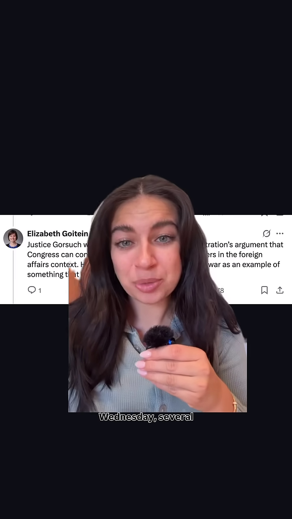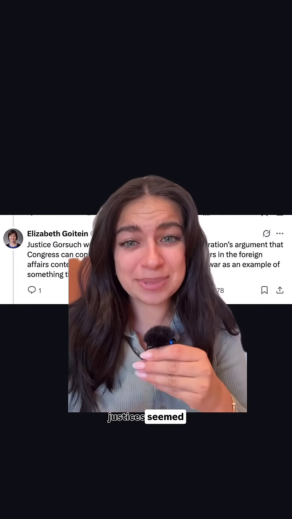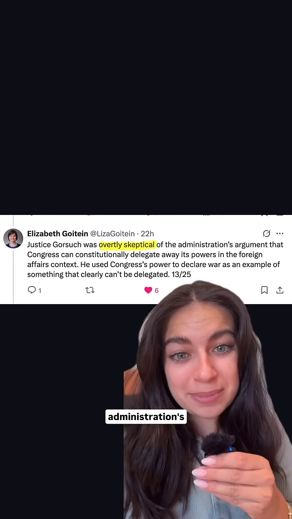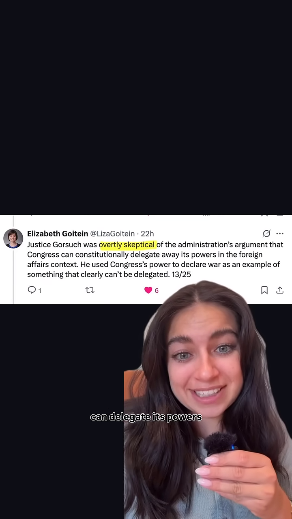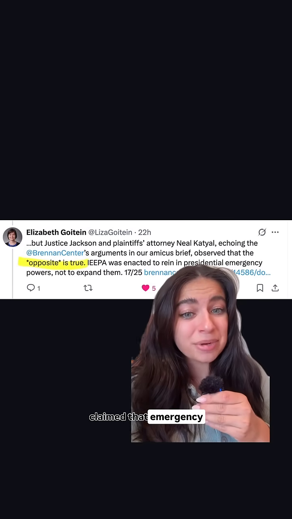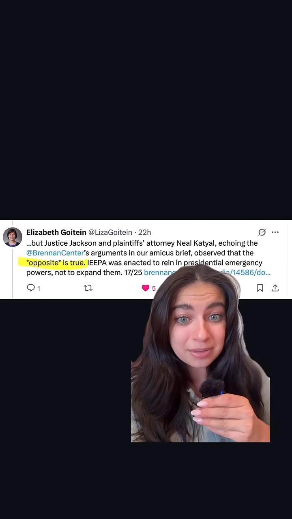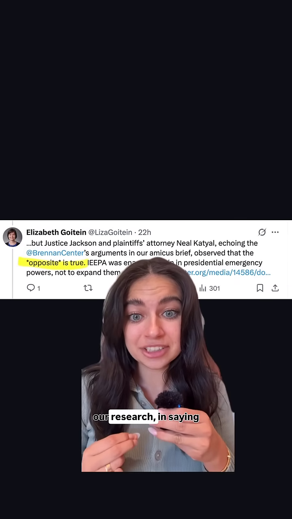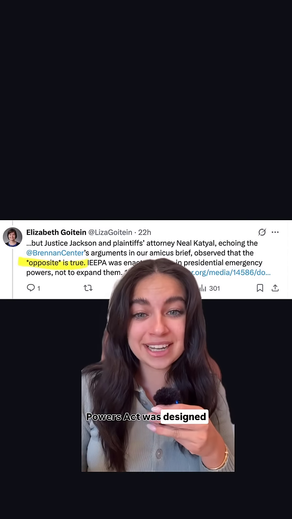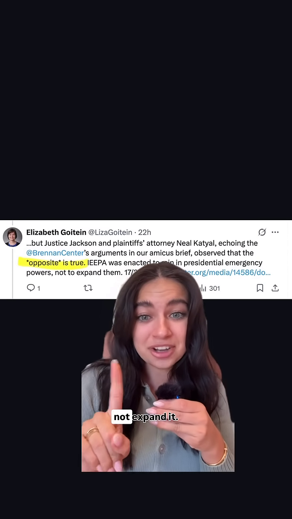At the Supreme Court on Wednesday, several justices seemed skeptical of the president's case. Justice Gorsuch was doubtful of the administration's argument that Congress can delegate its powers away on foreign affairs. While the administration claimed that emergency powers should be read broadly, Justice Jackson echoed our research in saying that the International Emergency Economic Powers Act was designed to rein in presidential power, not expand it.